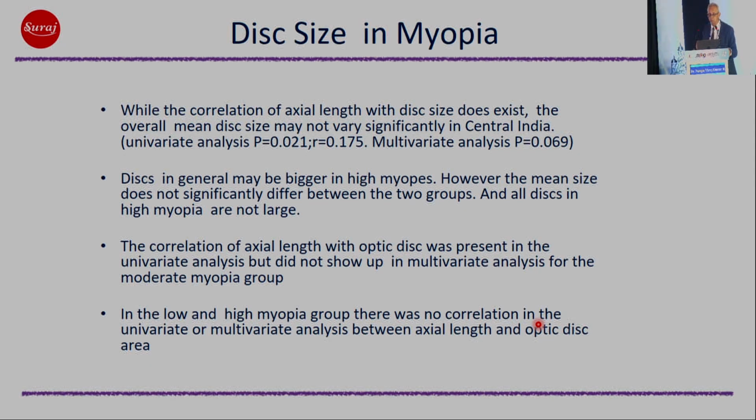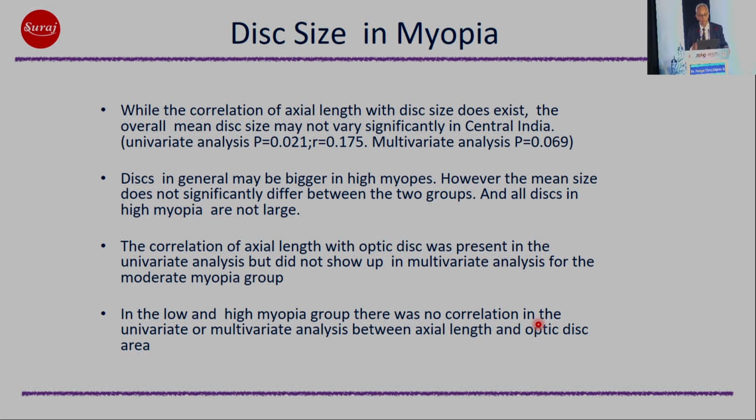While the correlation of axial length with disc size does exist, the overall mean disc size may not vary significantly, at least in Central India, and I would like to extrapolate it to the rest of the country also. Discs in general may be bigger in high myopes. However, the mean size does not significantly differ between the normal population-based study and what we find in myopia. And all discs in high myopia are not large. That's very important to understand.